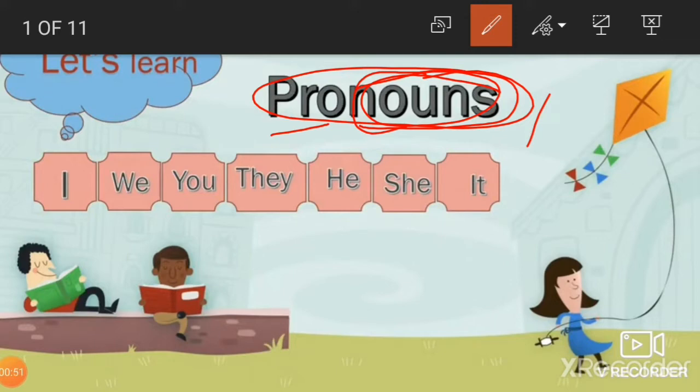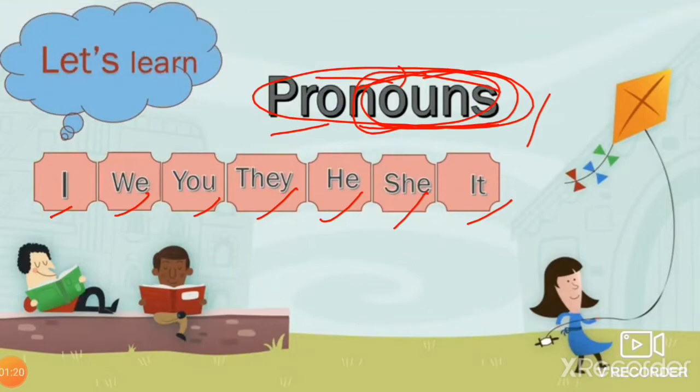What are they called? Pronouns. Why is it called a pronoun? Because it's going to take the place of nouns. Okay. For example, I, we, you, they, he, she, it. There are many more words which are pronouns. So basically these are the main words for the pronoun when we are going to address any person, place or thing. Okay, children. So remember, pronoun is a word which takes the place of a noun.